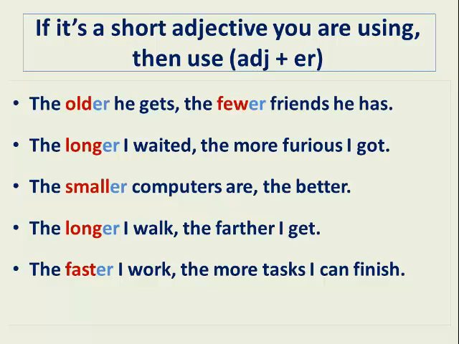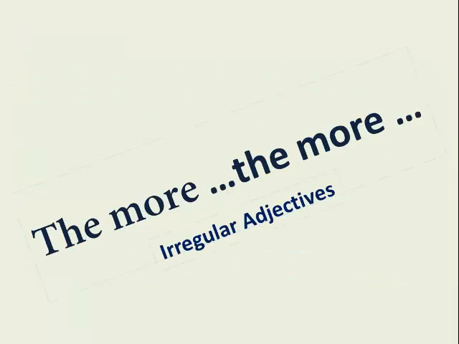Notice that old, long, small, and fast are short adjectives. They are made of just one syllable. And that's why, in the comparative form, we don't say more old. It's grammatically incorrect. So that's why we use the adjective followed by er to make the comparative form. That's why the sentence reads, the older he gets, the fewer friends he has.